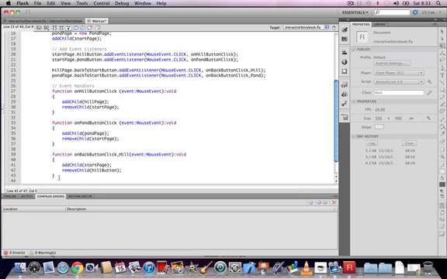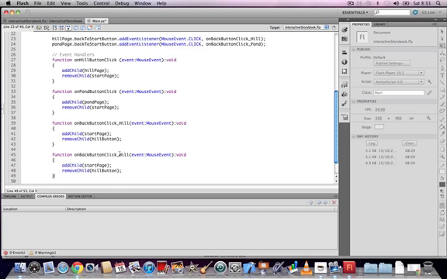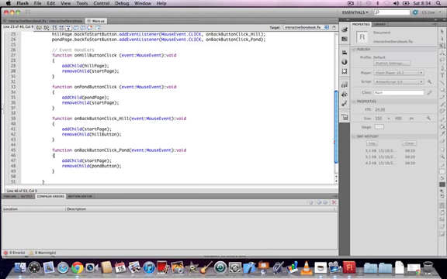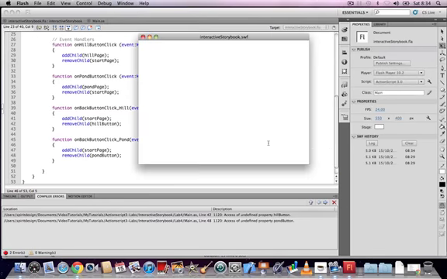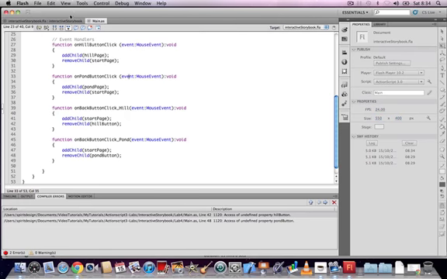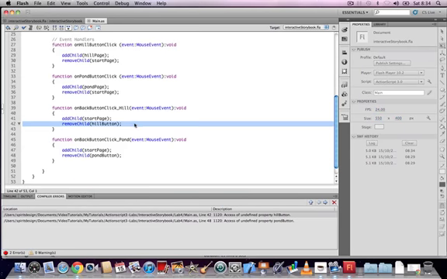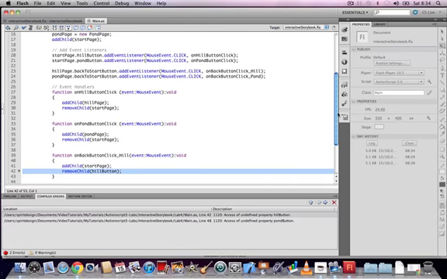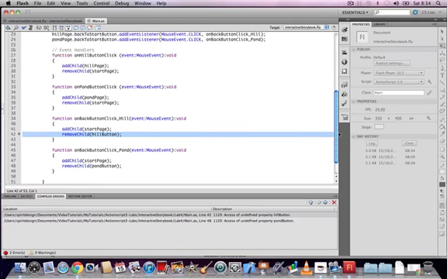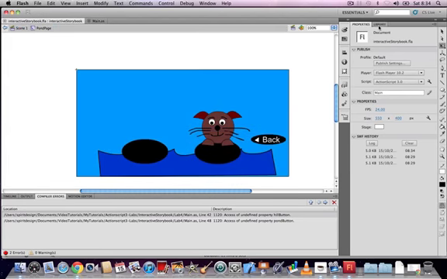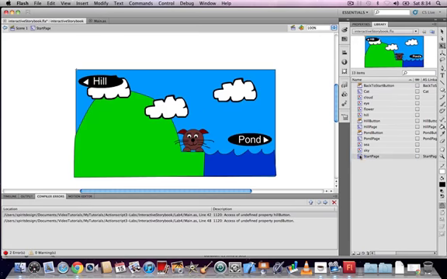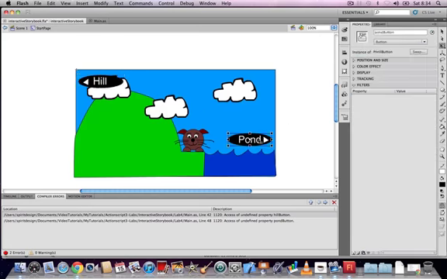Check the code carefully and save the page. When you make changes, always save so that the changes will take effect when you run the program. If you don't save, then the last ActionScript you added will not run. Test the movie. When you click the buttons this time, you should be able to return to the start page. If not, check your code very carefully. If you have one dot missing or a capital letter in the place of a lowercase letter, again, it won't work properly. So just be very careful that you are being accurate in typing your ActionScript code.